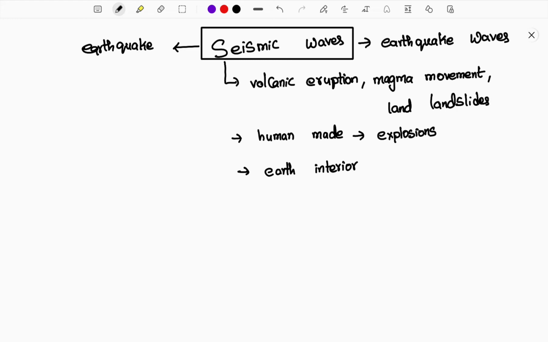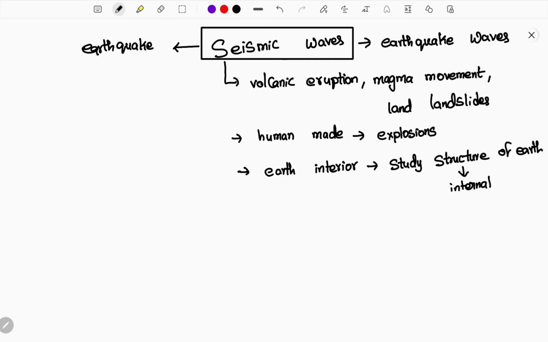Any other usage of seismic waves? One thing is clear: seismic waves can be used to study the structure of the earth, the internal structure of the earth, not just the external structure.